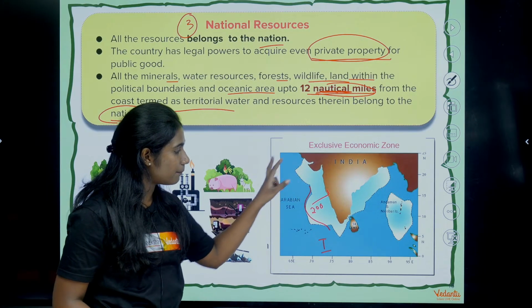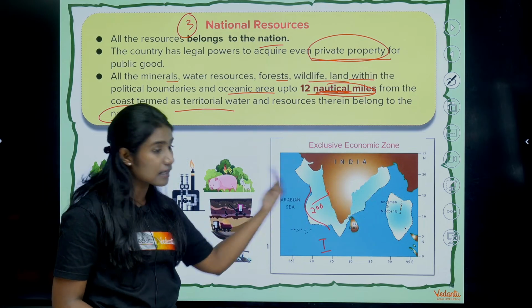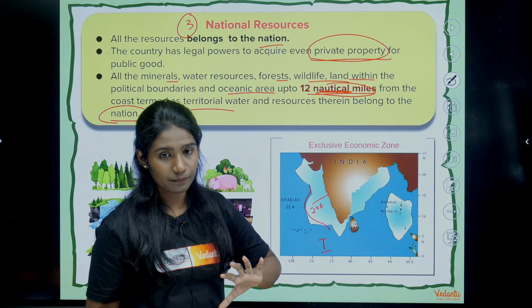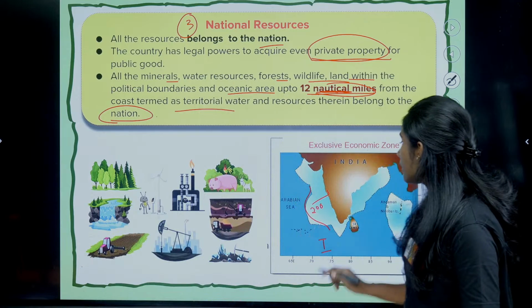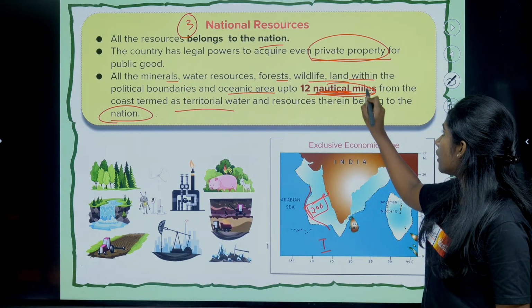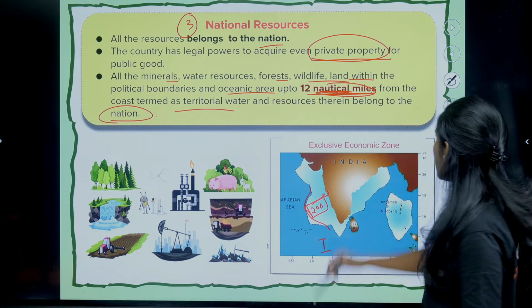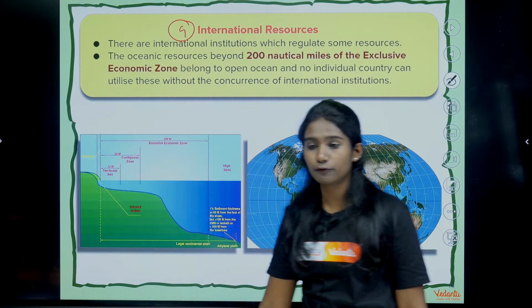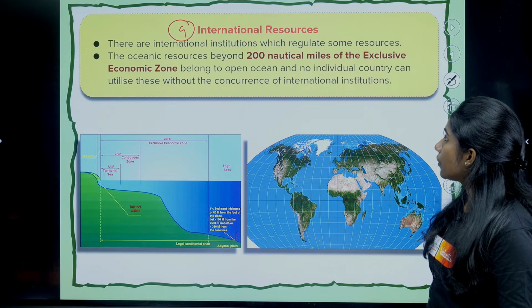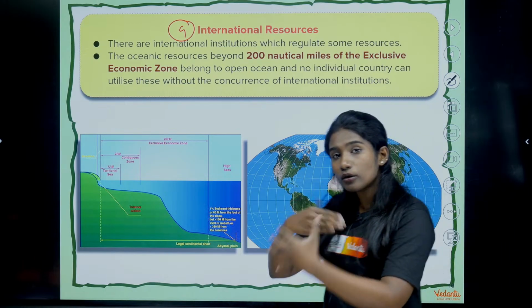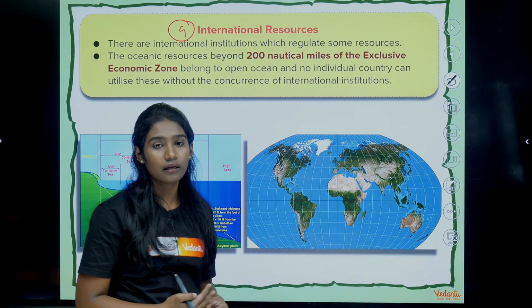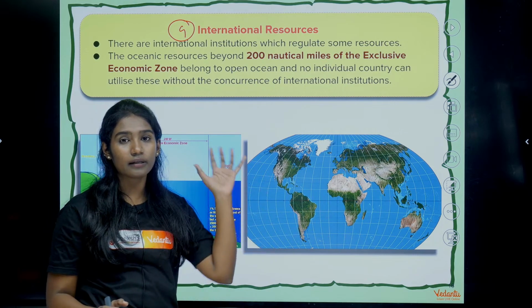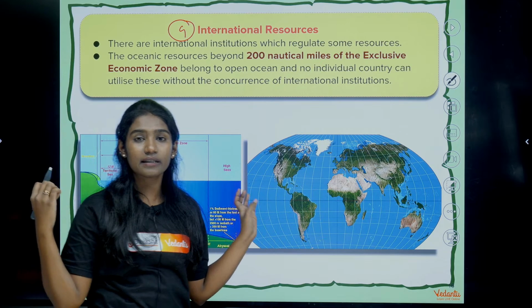Whereas, beyond this region, that is after the 200 nautical miles, the other region that is there is considered as open sea. Clear with that? So, it has to be 200 nautical miles or else 12 nautical miles. Okay, clear with that? Fine. And then the fourth one is international resources. So here, the international resources are those resources which are owned by other countries, we are talking about the resources that are present outside the nation's boundary.